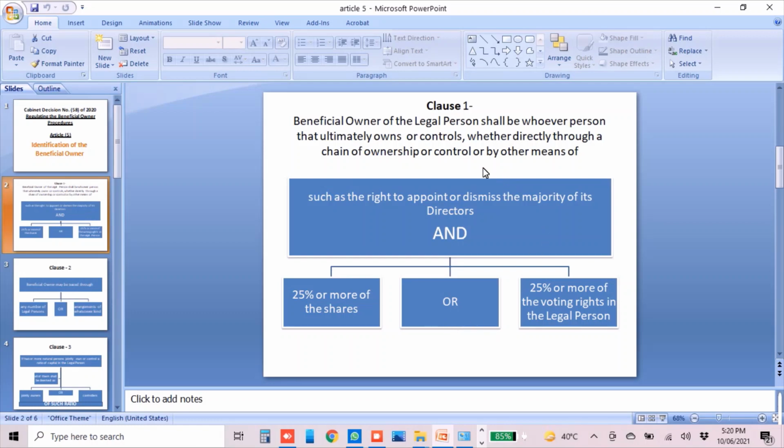The condition of the right to appoint or dismiss the majority of directors is mandatory, and out of the other two conditions, one should be satisfied. Either he must own 25% or more of the shares, or he must hold 25% or more of the voting rights in the legal person. Clause 1 is important. Although this Article 5 is very important in Cabinet Decision Number 58 of 2020, Clause 1 is the most important in this Article 5. Now go to Clause 2.